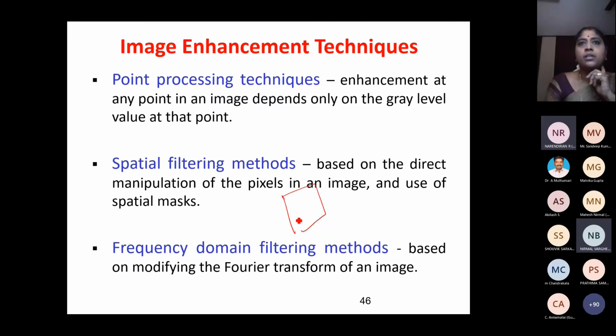In spatial domain, this is the picture. This is the number of rows. This is the number of columns. You operate straight away on the picture, in the spatial domain, the domain of space. You are going to operate in the coordinate system, x and y, x value and y value. But I am going to use a neighborhood. I am going to use filters.